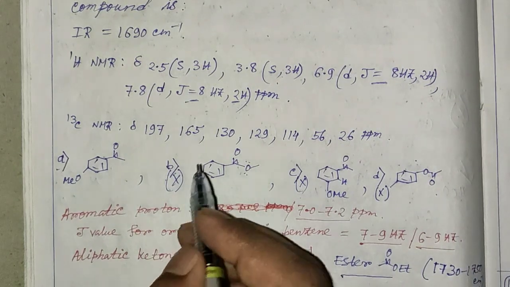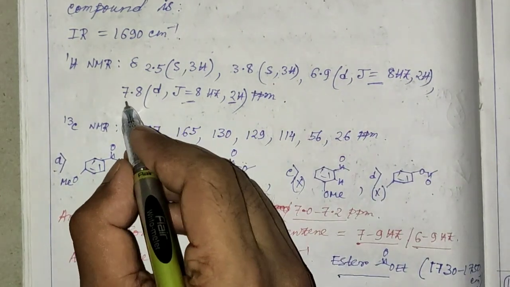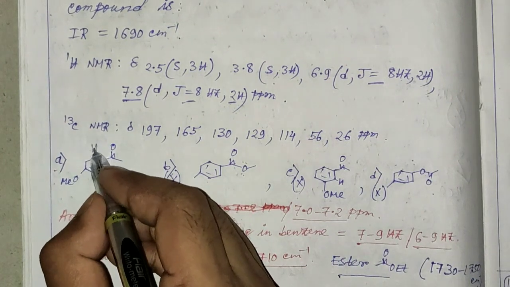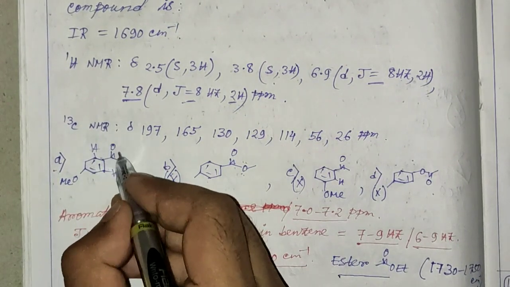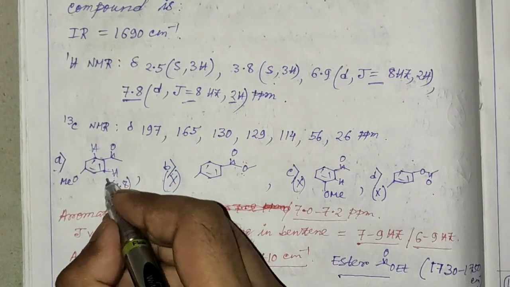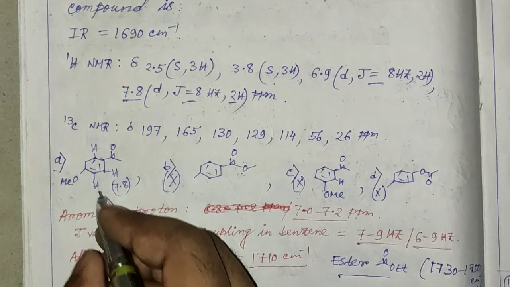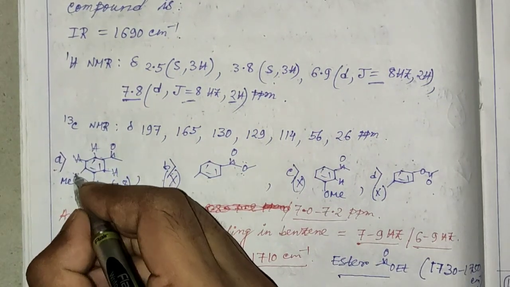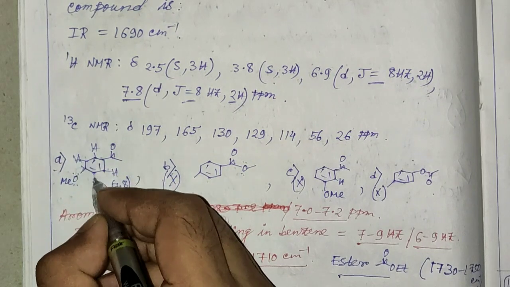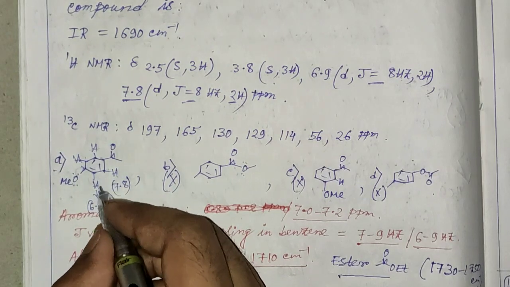Now for which protons appear at which chemical shift value, you can say that at 7.8 ppm appear these two protons, since the electron withdrawing group will deshield these protons, and this will couple to this proton for which the ortho coupling J value is 8 Hz. Similarly, due to resonance of this lone pair, it will shield these two protons and they will appear at 6.9, and the J value for this is also 8 Hz.